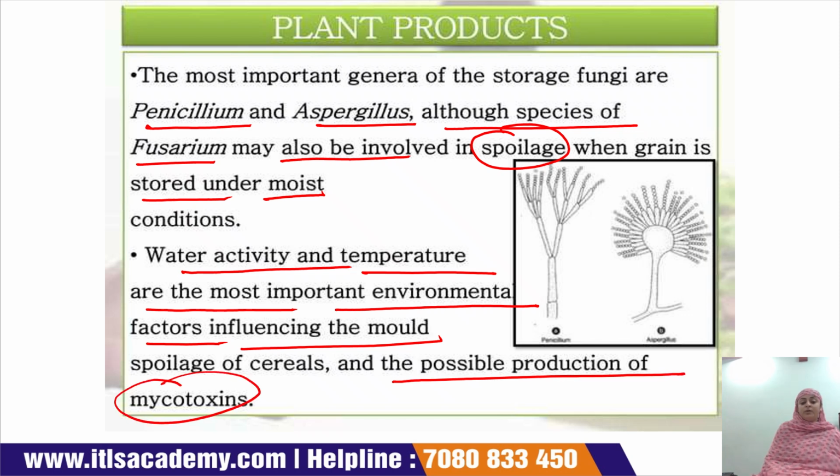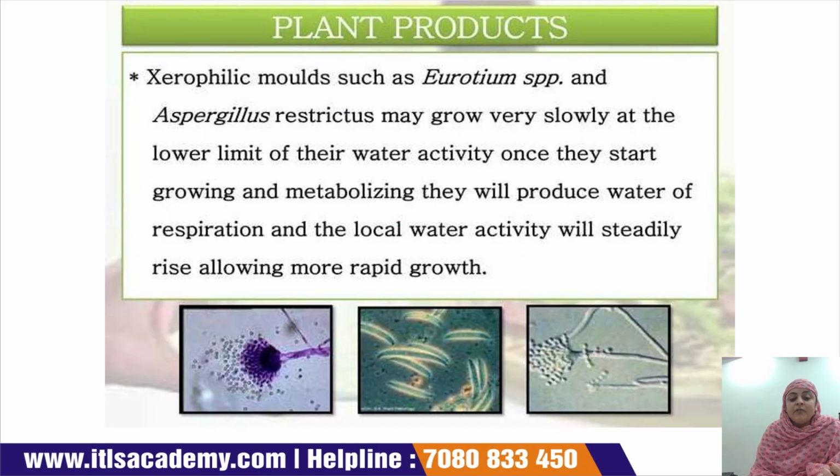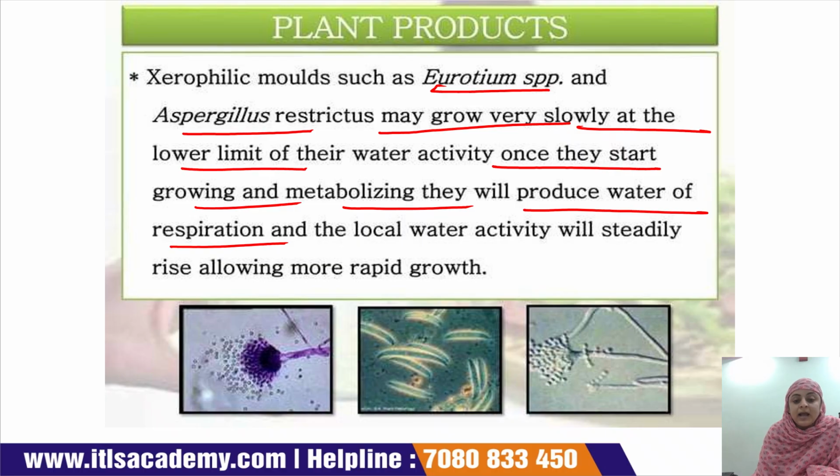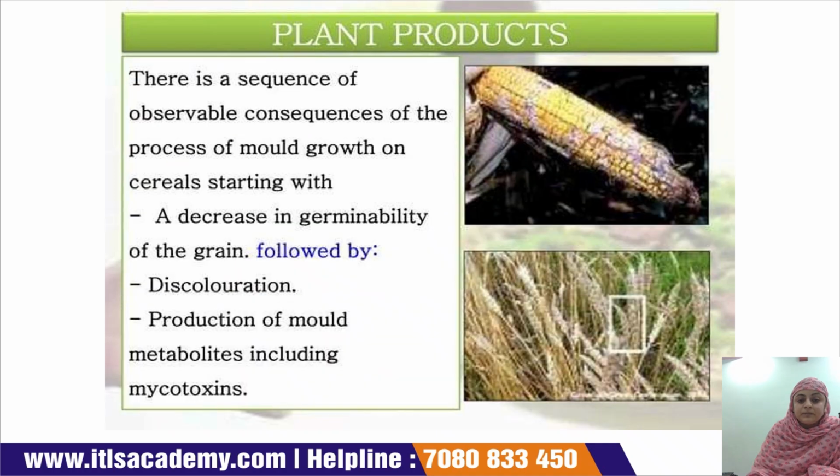When molds grow in a cereal, they contribute mycotoxins. Xerophilic molds like Eurotium species and Aspergillus restrictus may grow very slowly at the lower limit of their water activity. Once they start growing and metabolizing, they will produce water of respiration, and the local water activity will steadily rise, allowing more rapid growth.